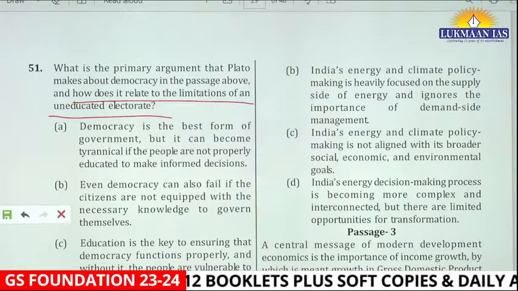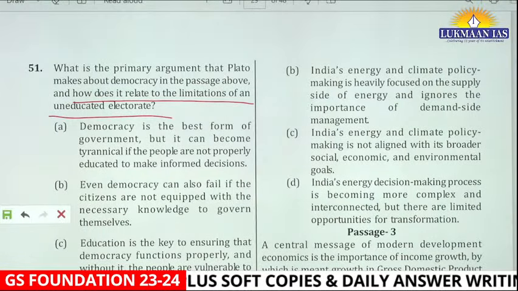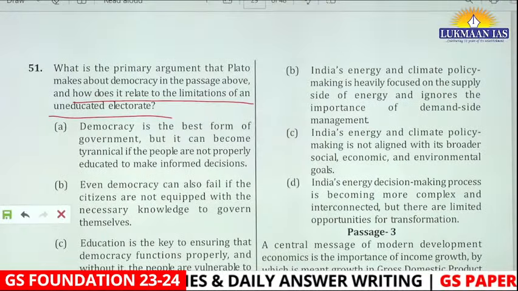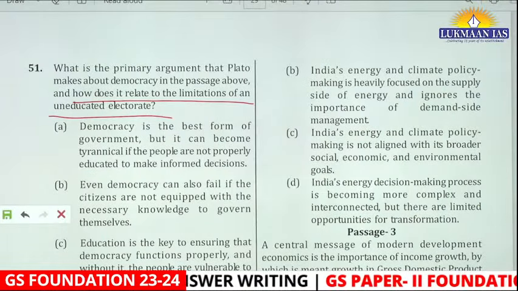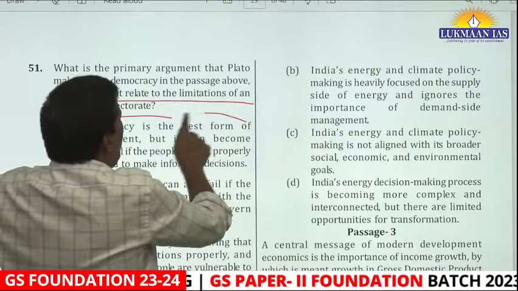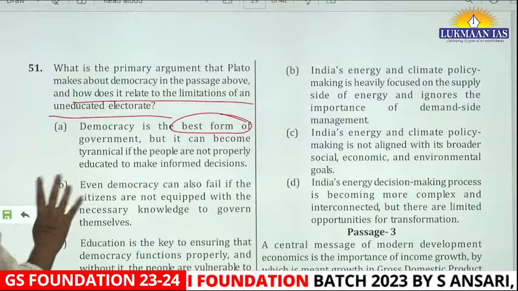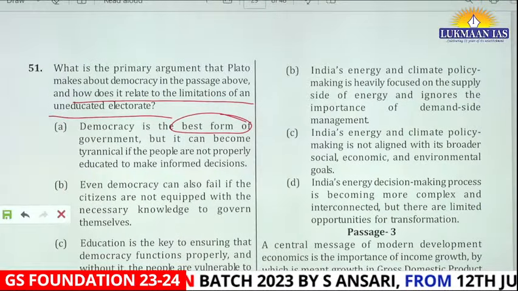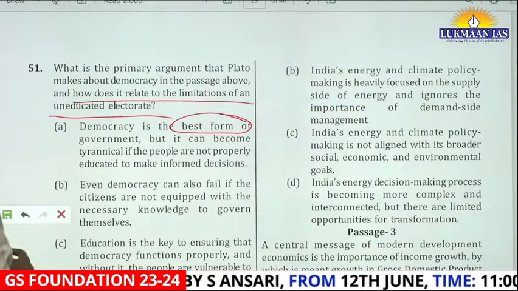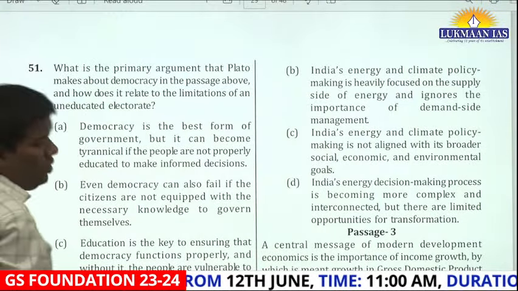Option: Democracy is the best form of government, but it can become tyrannical if the people are not properly educated to make informed decisions. The moment I read it, I understood the tone of the paragraph. It says it's the best form, but Plato is not saying it is the best form of government.